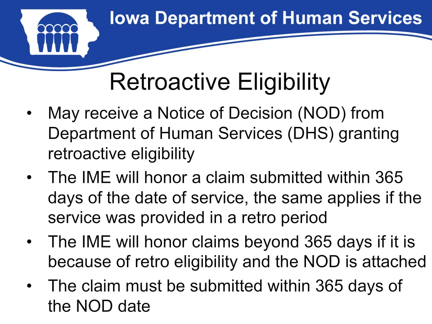Retroactive eligibility. Many members receive eligibility retroactively after being determined disabled or through SSI. In these situations, members are issued a letter or notice of decision on DHS letterhead, which identifies the dates in which they are eligible. This NOD may be released prior to any updates to our system. Providers may rely on this document as proof of eligibility. Any services rendered during this retroactive span should be submitted with a copy of the NOD. We will discuss timely filing as it relates to retroactive eligibility later in the presentation.